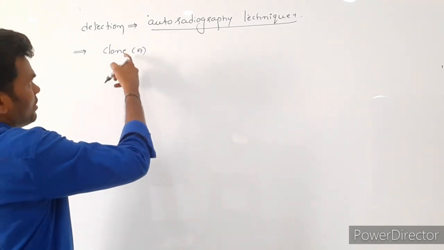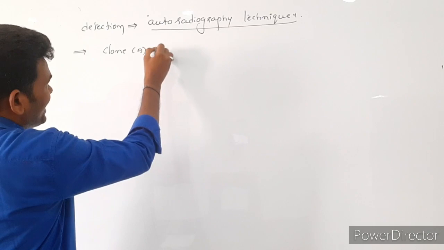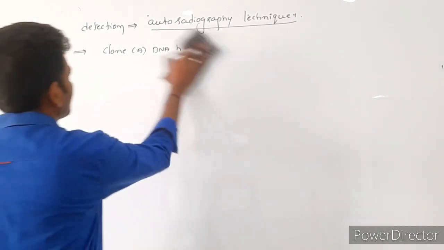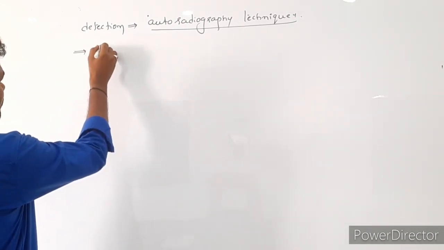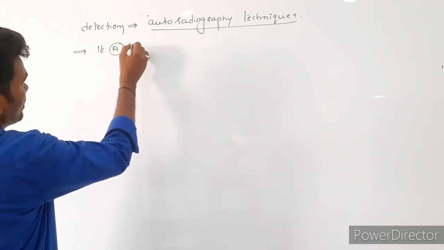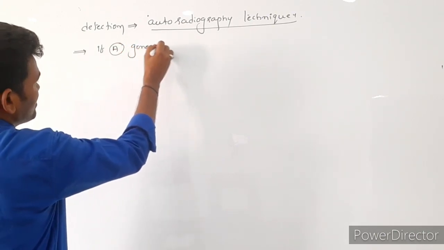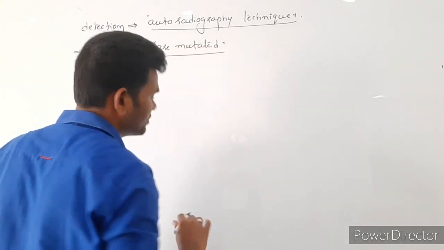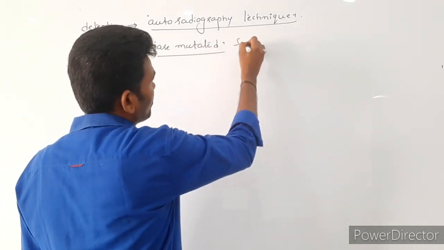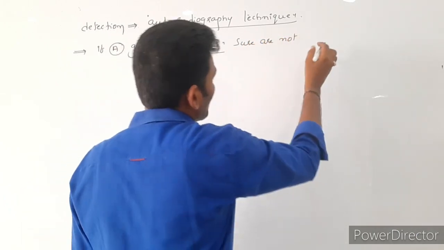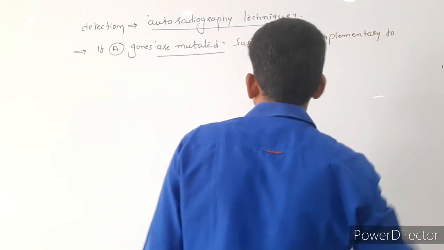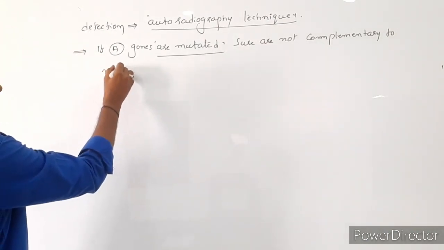If the person A genes are mutated, or if the person A genes are changed or the DNA sequence is changed, such DNA is not complementary to molecular probes.